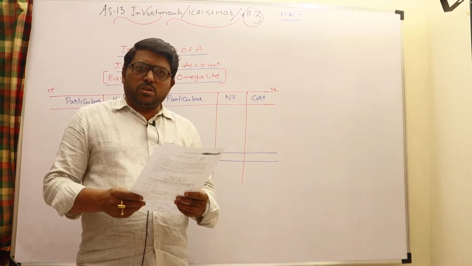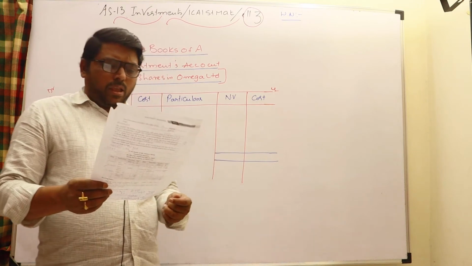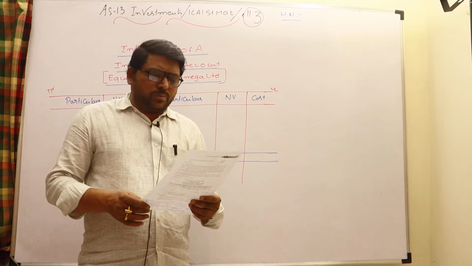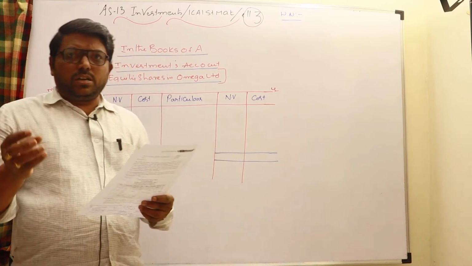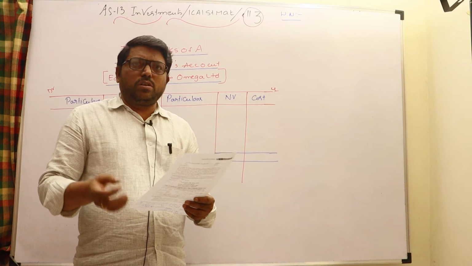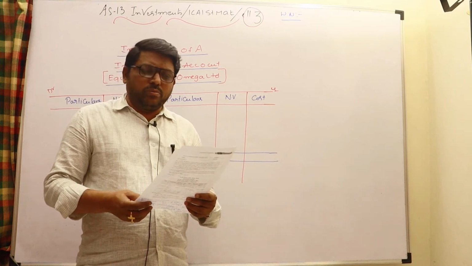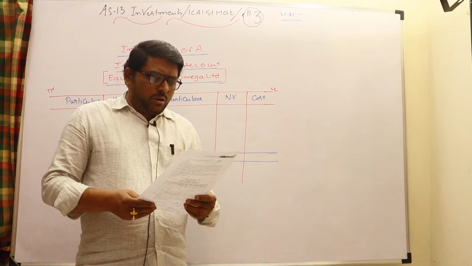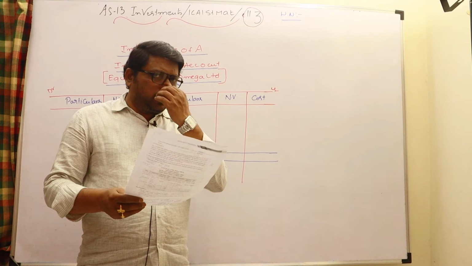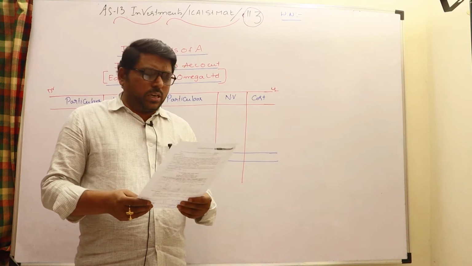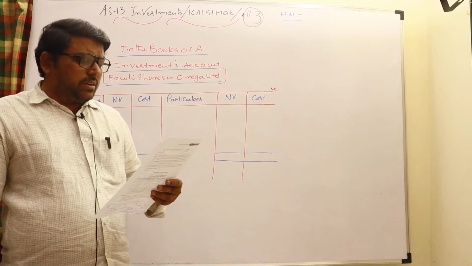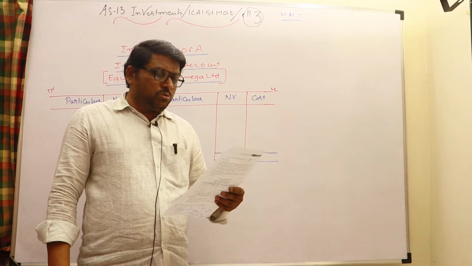Even Illustration 3 is also related to the issue of bonus shares. I said that whenever bonus shares are issued, their market value will be reduced, because the number of shares increases but the net assets value remains the same. Therefore the intrinsic value of the share will be reduced and the market value also will come down after the bonus issue. A bonus issue is nothing but capitalization of profits. So whenever bonus shares are issued, how to handle the sum is what we are going to discuss here in Illustration 3. First I will read, followed by an explanation of how to solve this sum.